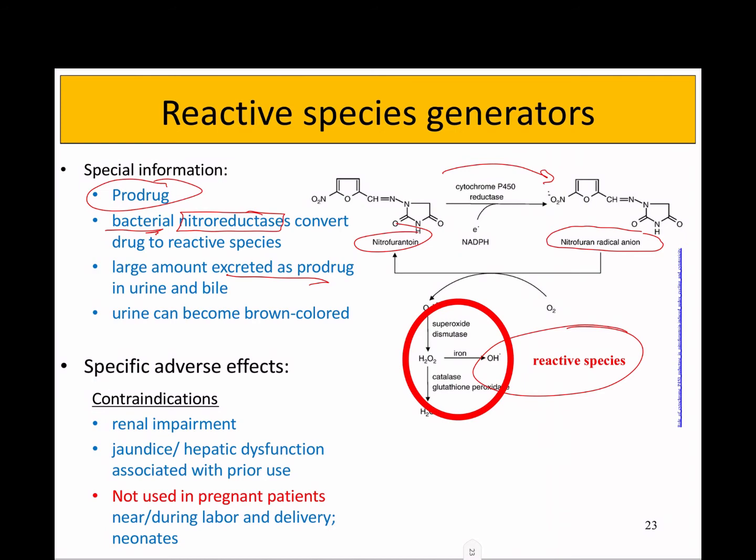Some contraindications for this are for any patient who has renal impairment, for anyone who has prior use of this drug and has had jaundice or hepatic dysfunction, and just like metronidazole, it's avoided in pregnant patients, although in this case, they've specified near or during labor and delivery or in neonates. So why it's not a concern in first or second trimester, I don't know the mechanism, but evidence-based medicine has shown that it doesn't really seem to be an issue. We said that this drug is excreted in large amounts in the urine, so that's a great drug for urinary tract infections.